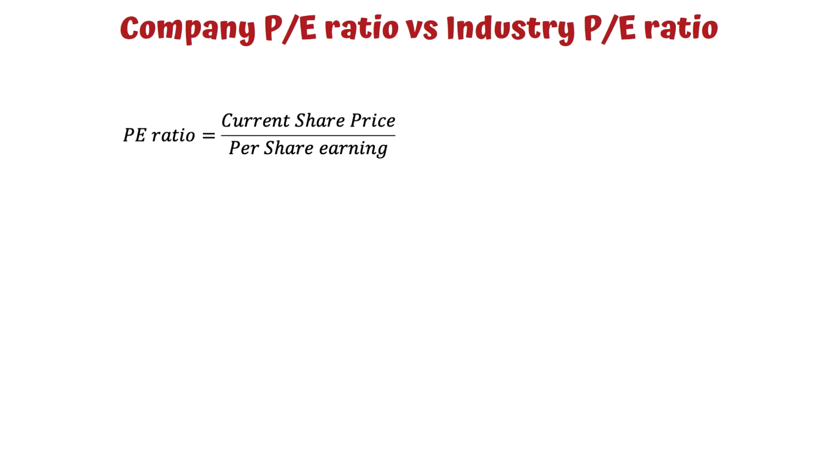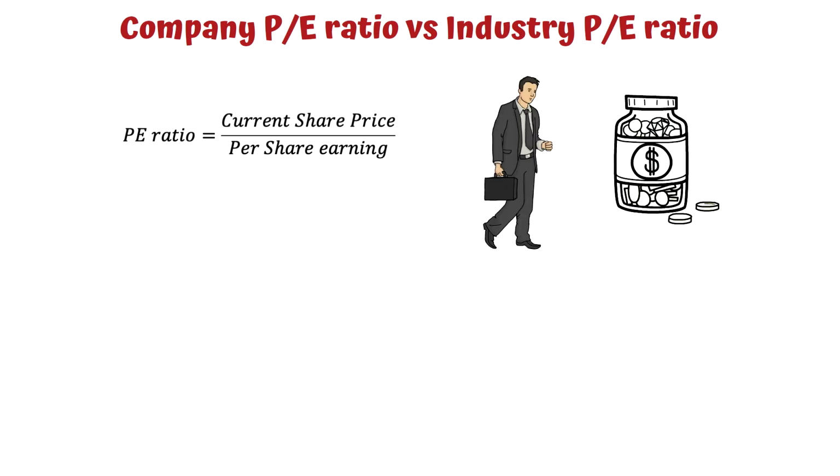A higher PE ratio can mean either the stock is overvalued or the investors are expecting high returns. A PE ratio of 20 would mean that the investor is ready to invest 20 rupees for 1 rupee of return. In general, a PE ratio of 20 is a good share, but again, it is really important to compare the PE ratio of a company with the average PE ratio in that sector.